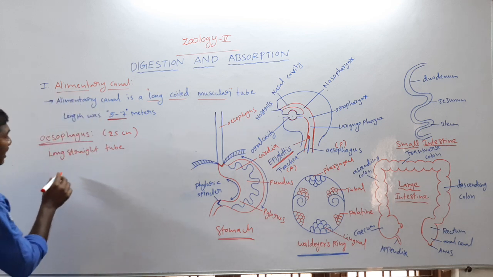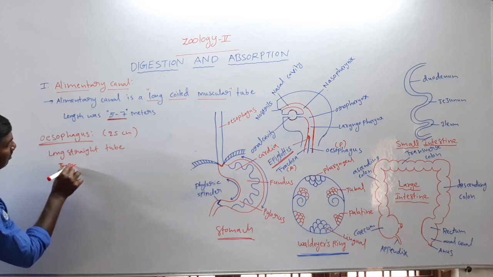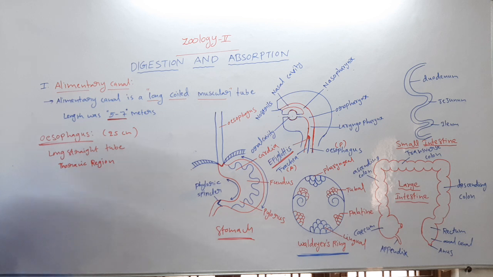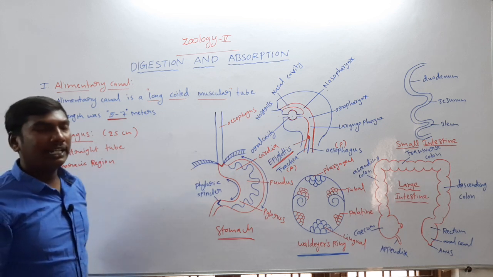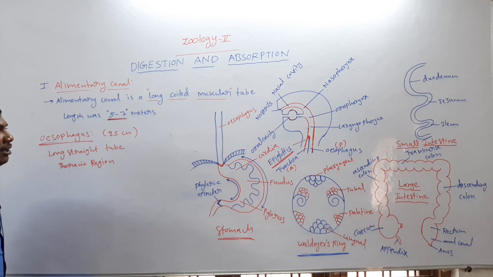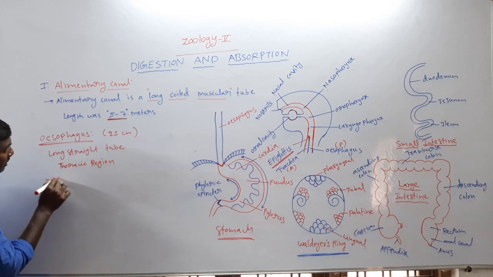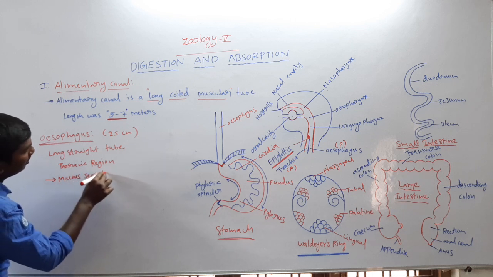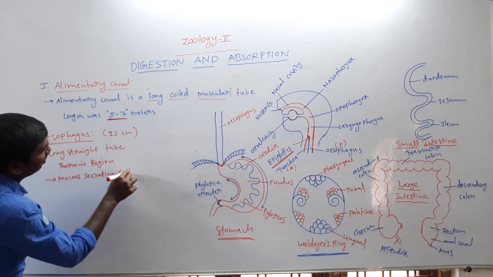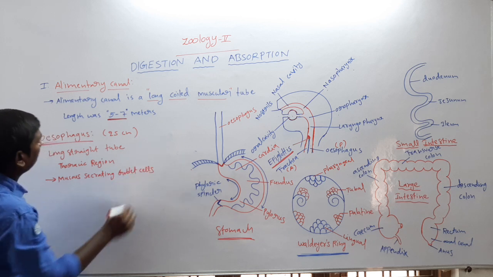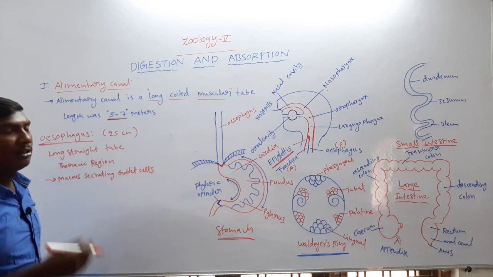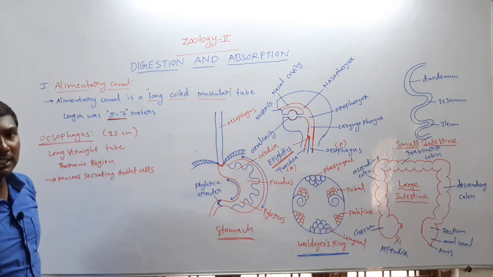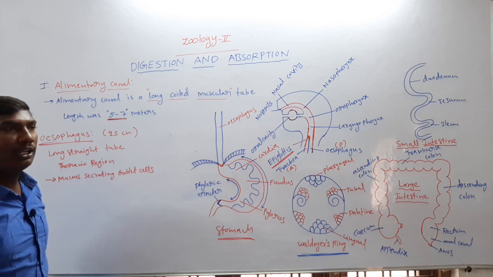The esophagus is present in the thoracic region. Next one, the esophagus contains mucus secreting goblet cells. They are the secretion of the mucus.